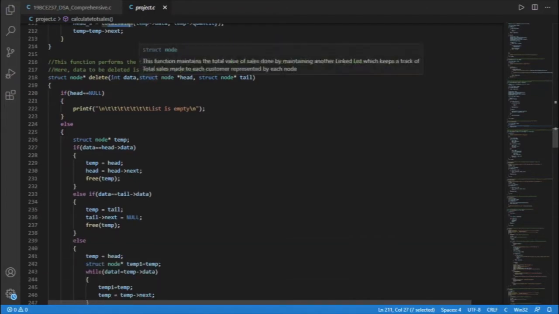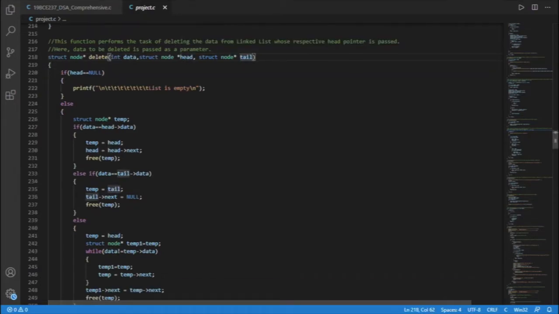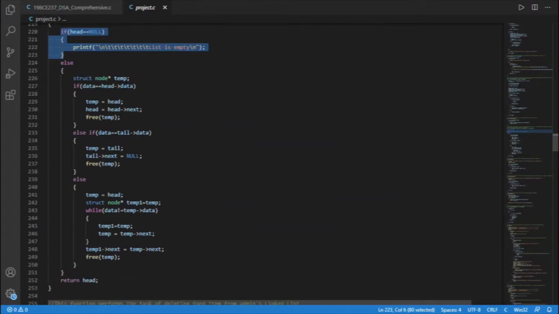This delete function is a utility function for deleting a node of the customers or admins linked list. It takes data, head node, and tail node as its arguments. If head is null, it will print list is empty, and if head is not null, we check if the data to be deleted is of the head.